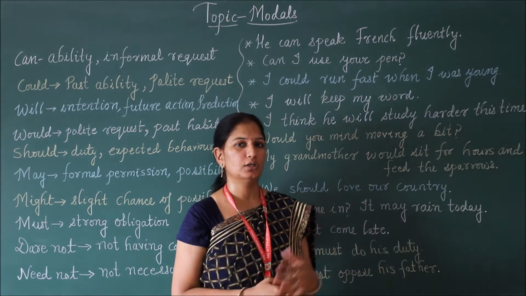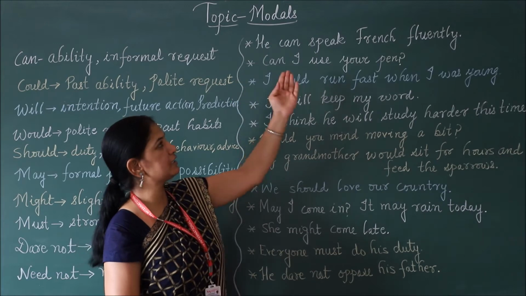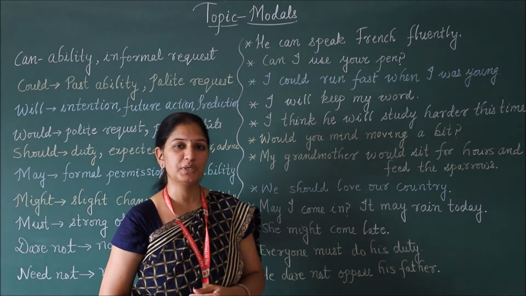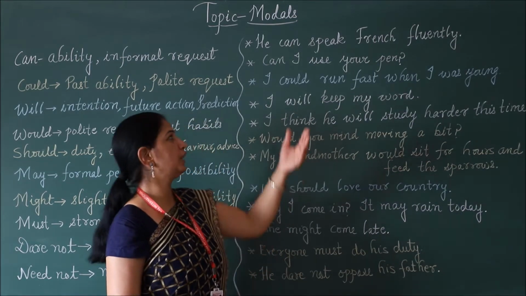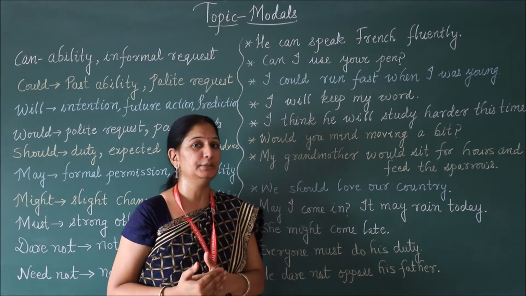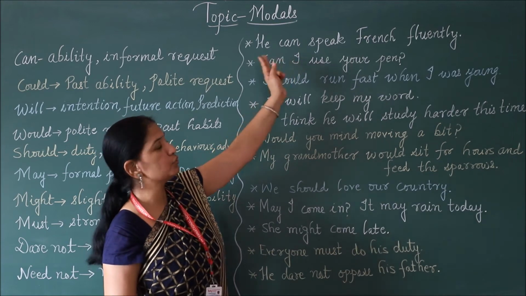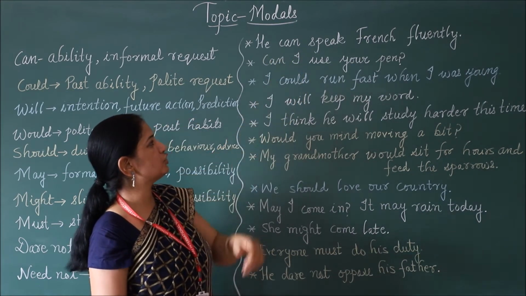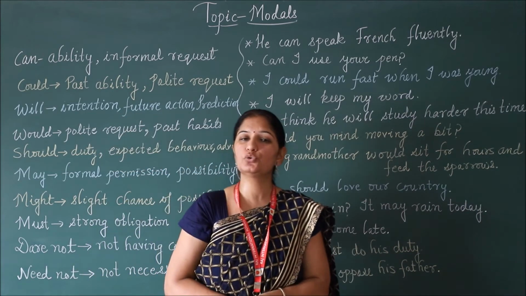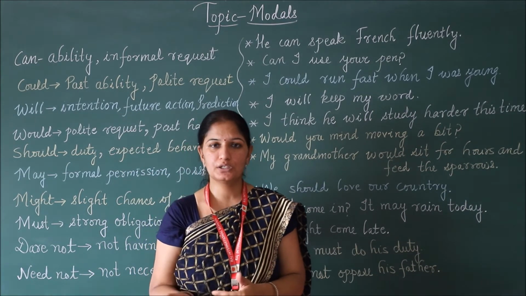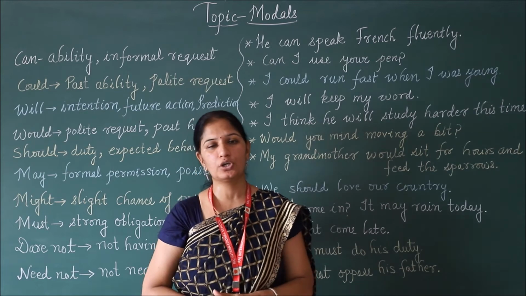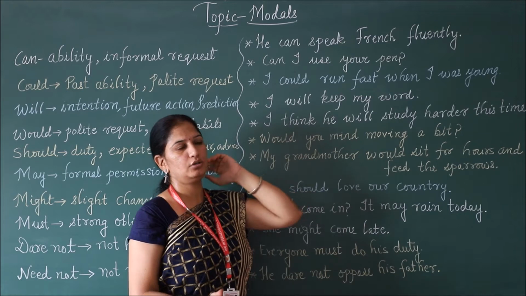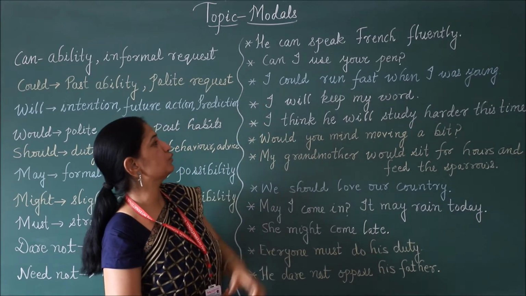Let us move on to a few examples. He can speak French fluently. So it is his ability to speak French fluently, and it is his present ability. Please remember, we have used can here. For informal permissions: can I use your pen? As I told you earlier, among peer groups or the same age group, we should use can for informal permission.